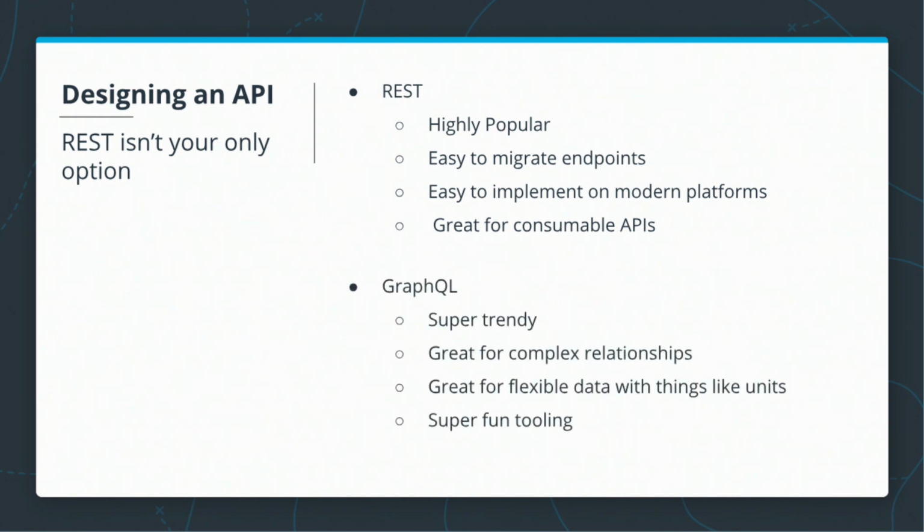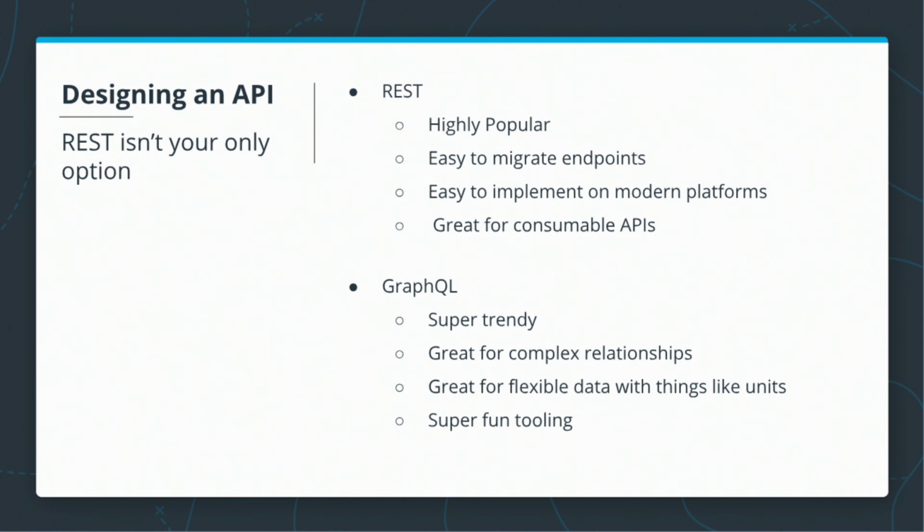Another new option, or more recent option, is GraphQL. It's super trendy, super hot right now, and it's great for complex relationships. Instead of having endpoints for each type of data, there's a single endpoint, but we use our body payload to define what kind of request and what data we're asking for. It also goes as far as to allow us to declare how we want that data returned. For example, we can ask for complicated relationships as a single object, complete with pagination, directly as one request.